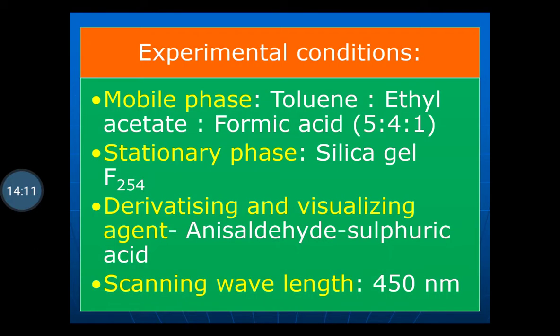Then the experimental condition. The mobile phase to be used is toluene, ethyl acetate, formic acid in the ratio of 5:4:1. The stationary phase, in the case of high performance thin layer chromatography, is the pre-coated TLC plate silica gel F252. The derivatizing and visualizing agents are anisaldehyde and sulfuric acid, and the scanning wavelength is 450 nanometers.